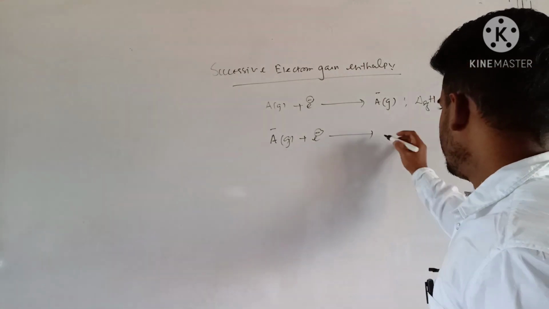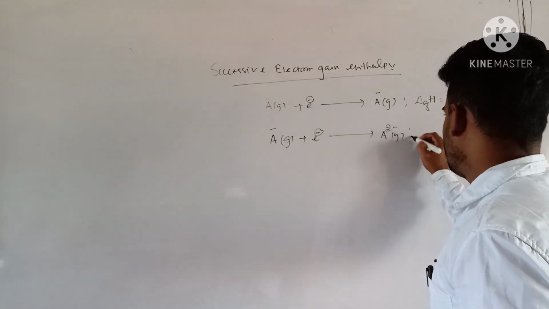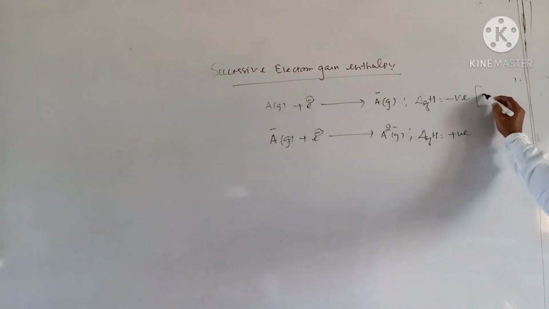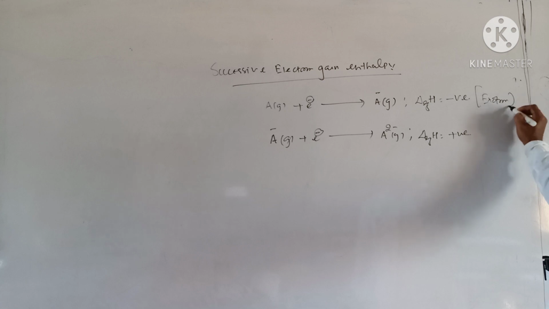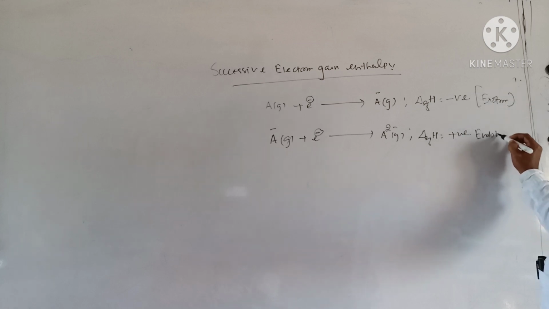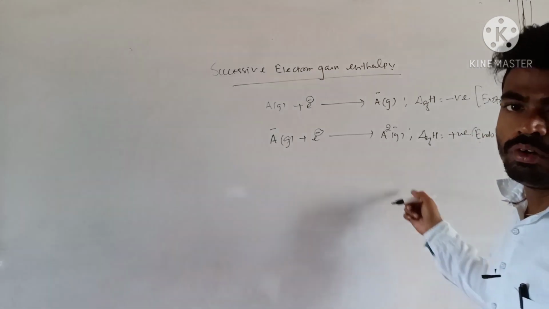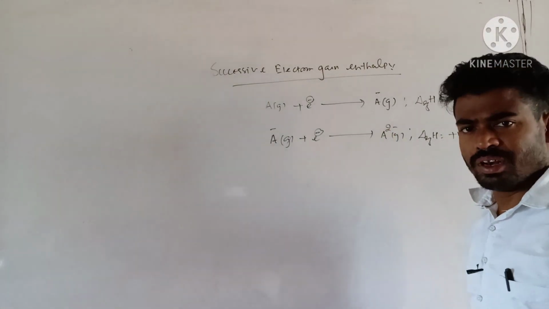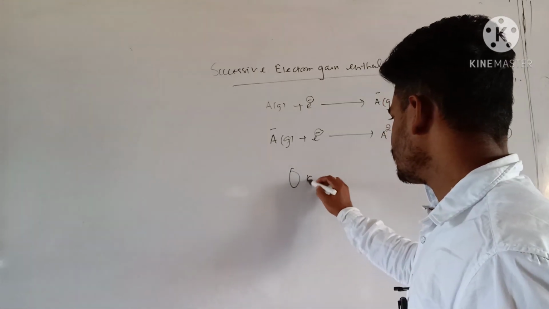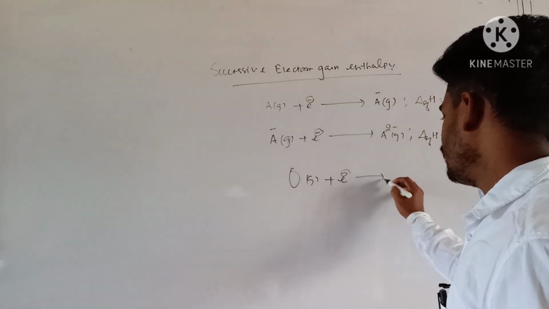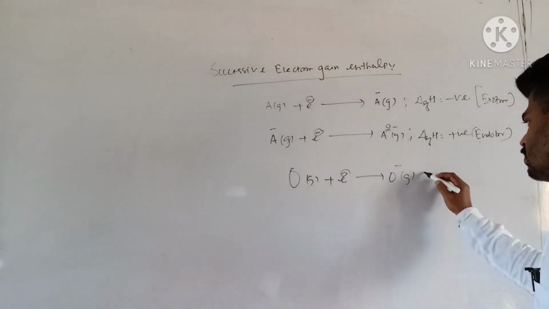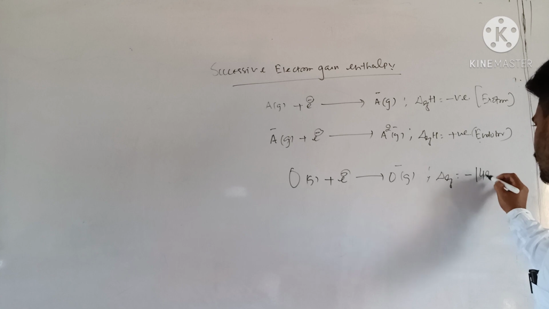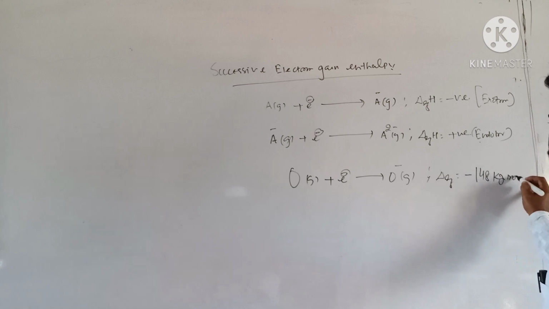That's why here A2 minus. So this becomes positive. The first is exothermic, while the second one becomes endothermic, and this endothermic value goes on increasing gradually because the magnitude of negative charge increases. For example, oxygen gas gains an electron and gets converted into O minus gas. Here del Eg is near about minus 148 kilojoule per mole.